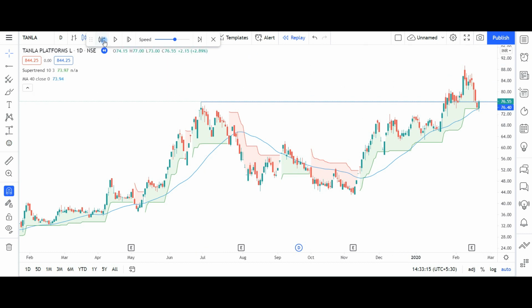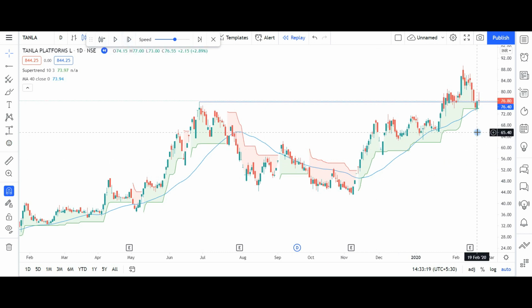So let us see what is the entry level on the next day's first candle. Open of the candle is 76.95, so entry will be at 76.95 and stop loss will be 73.9, or say below this candle low, below 73.